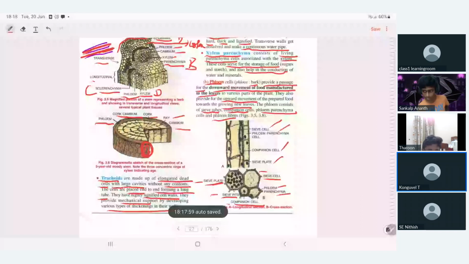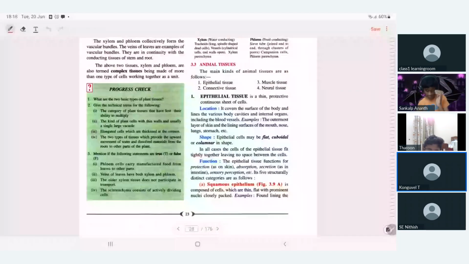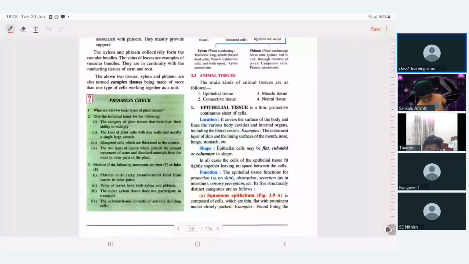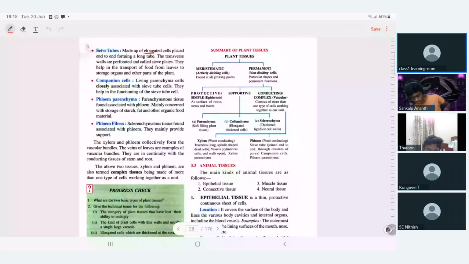Okay, listen. Sieve tubes are made up of elongated cells, end to end, forming a long tube, with the transverse wall perforated. Together, these characteristics are called what? Sieve plates. What are sieve plates? Elongated cells forming a long tube, with ends having the transverse wall perforated. Together, they are called sieve plates.